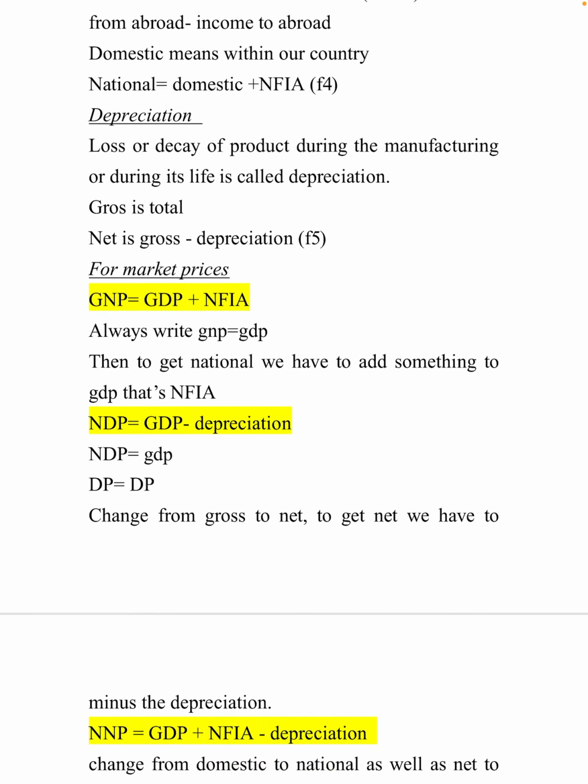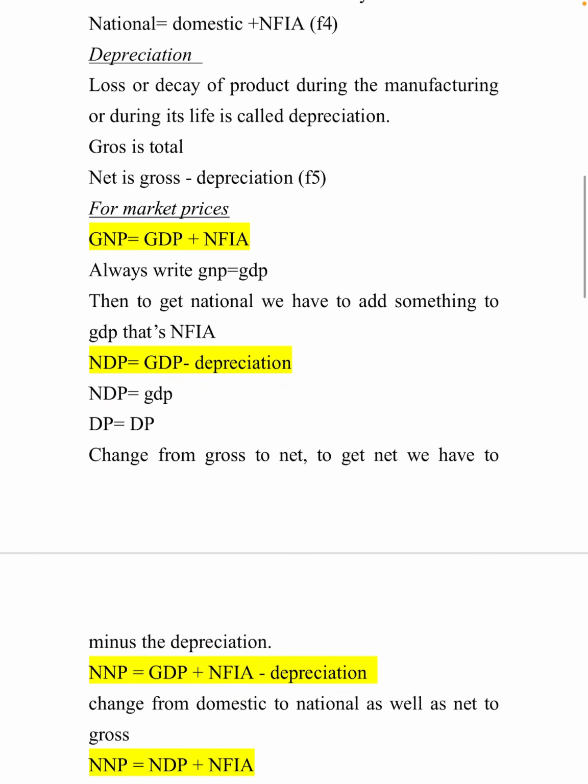Next is depreciation. Loss or decay of a product during manufacturing or during its life is called depreciation. You know what depreciation is. Gross means total. You know what gross income is, like in our salary, gross salary means all together. Net salary is what we get in hand. So net is equal to gross minus depreciation. Gross minus our cuttings is called net.